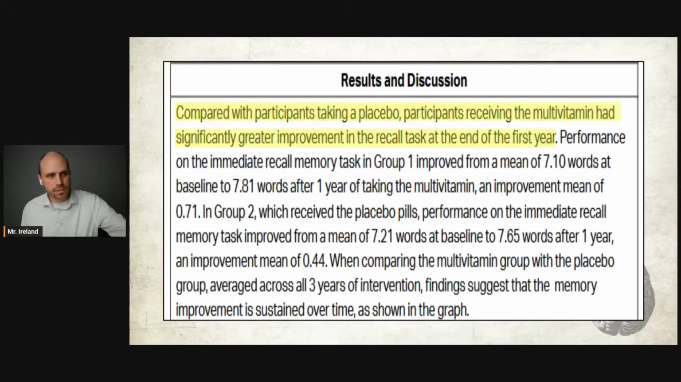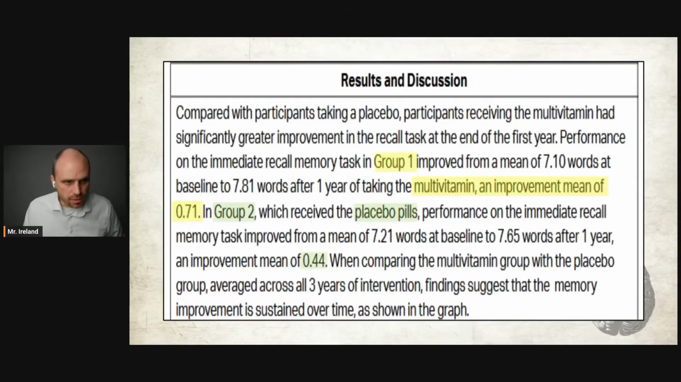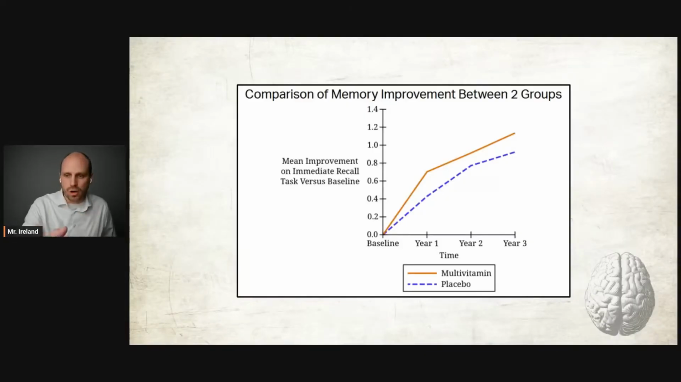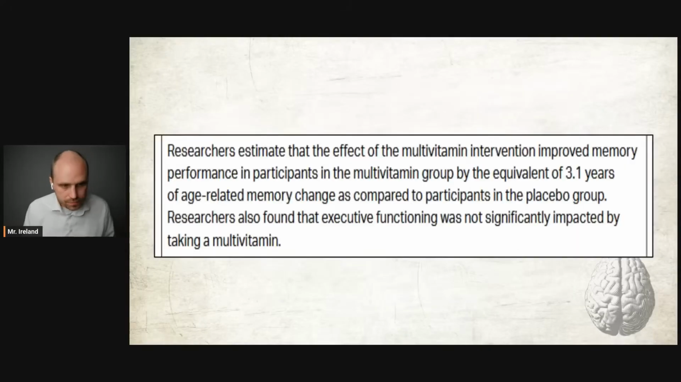We could use this. Compared with participants taking a placebo, participants receiving the multivitamin had significantly greater improvement in the recall task at the end of the first year. We could use what we talked about earlier with the difference in means. We can use the chart, which kind of says the same thing, except it has more data. And as you can see in the graph, the multivitamin group had a higher average improvement on the recall test compared to the placebo group every single year after the baseline. You could use that data as well.